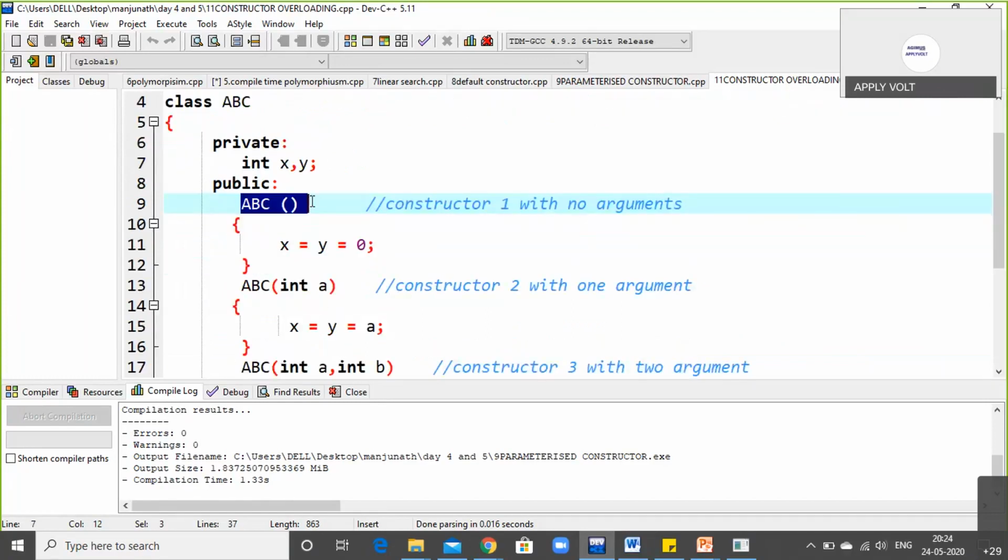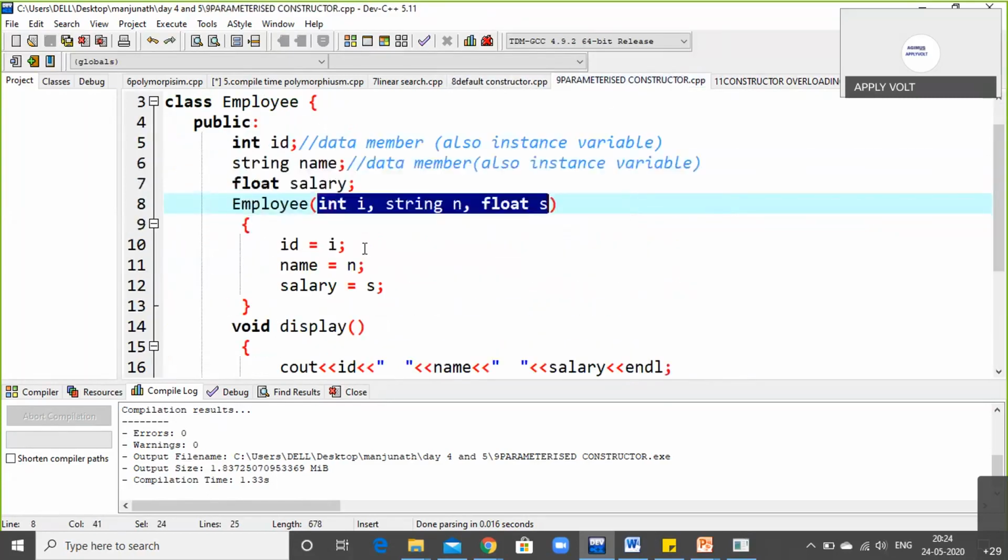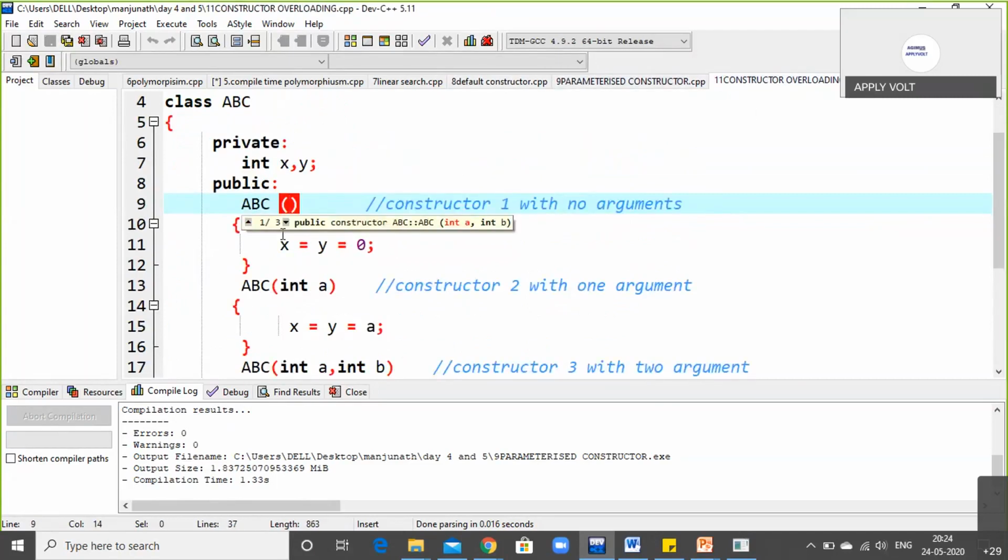ABC with the default constructor. Constructor 1 with no arguments. See, inside this bracket there are no arguments placed, but in the previous program we placed 3 arguments: int a, string n, and float s. Now in this segment I am not writing any arguments. I am writing with empty arguments, that is the default constructor.